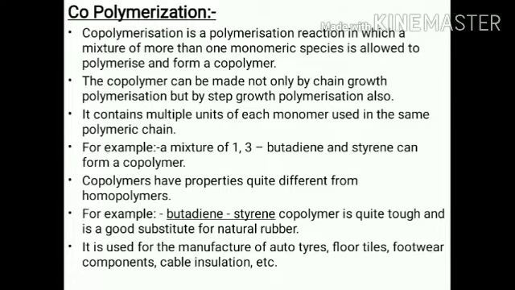These are the homopolymers. But in copolymers, the monomer units are different, just like nylon 6, nylon 66, and so many others, bakelite, melamine formaldehyde. These are the copolymers in which the monomer units are different. That is called a copolymer. A copolymer can be made by chain growth polymerization, but by step growth polymerization also. It contains multiple units of the monomers used in the same polymeric chain. For example, a mixture of 1,3-butadiene and styrene can form a copolymer.